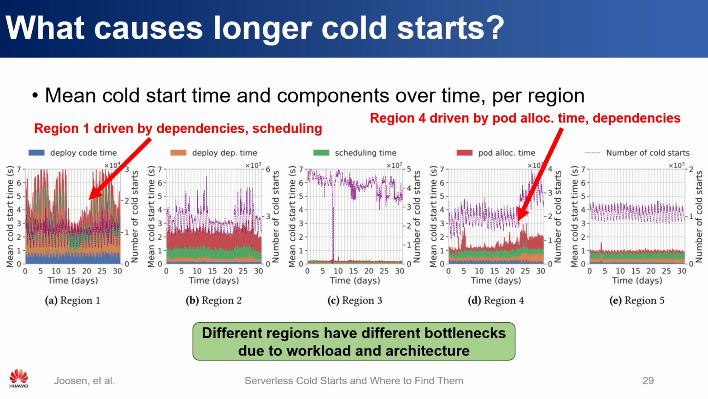For example, in region 1, most of the increase in the cold start time comes from scheduling and dependencies, whereas in region 4, most of that comes from pod allocation and scheduling. So the scheduling there plays a far more minor role. What we notice is that these different regions would benefit from optimizations of different components, because the dominant bottleneck, due to either the workload or the architecture of that particular region, is different.